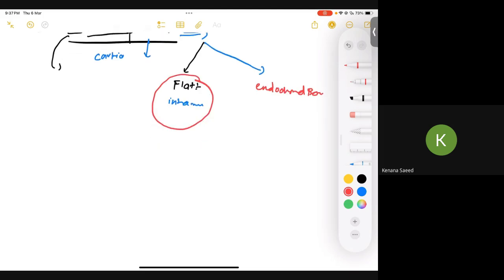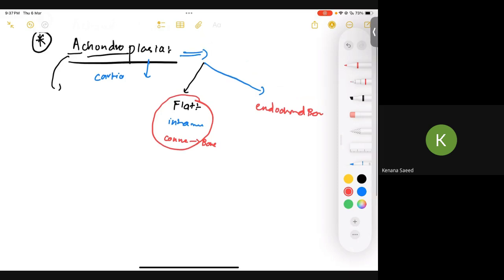And what's the process of intramembranous formation? First of all, you have connective tissue, and that connective tissue is basically replaced by bone, right? So connective tissue is replaced by bone. It becomes mineralized with time, and it leads to development of bone.